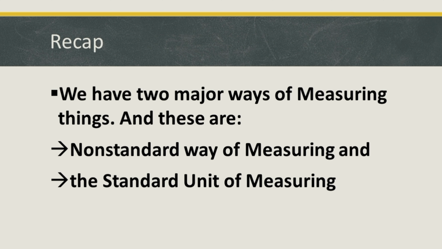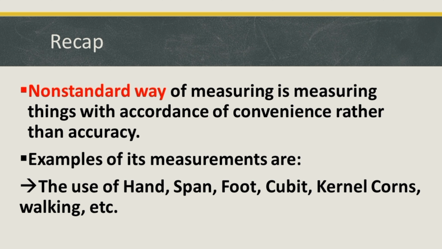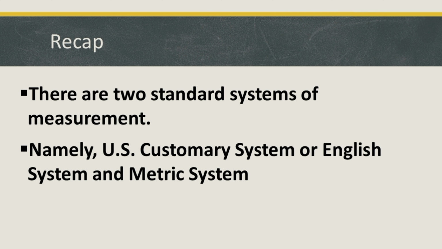Okay, let's have a recap. We have two major ways of measuring things, and these are the non-standard way of measuring and the standard unit of measuring. The non-standard way of measuring is measuring things in accordance with convenience rather than accuracy. Examples are the use of hand, span, foot, cubit, kernel corns, walking, etc. There are two standard systems of measurement, namely the US customary system or English system and the metric system.